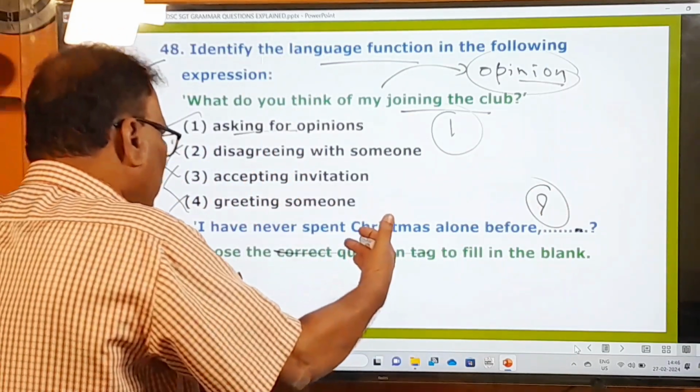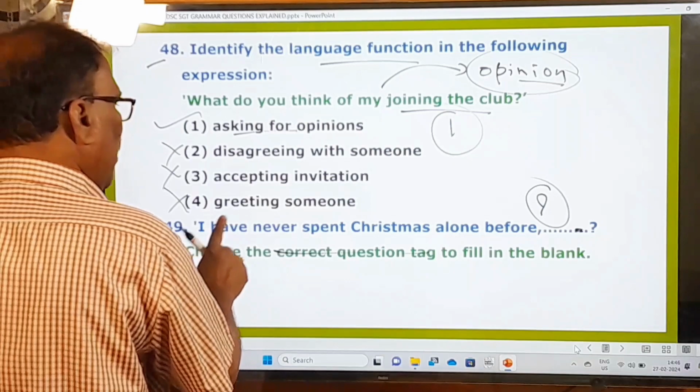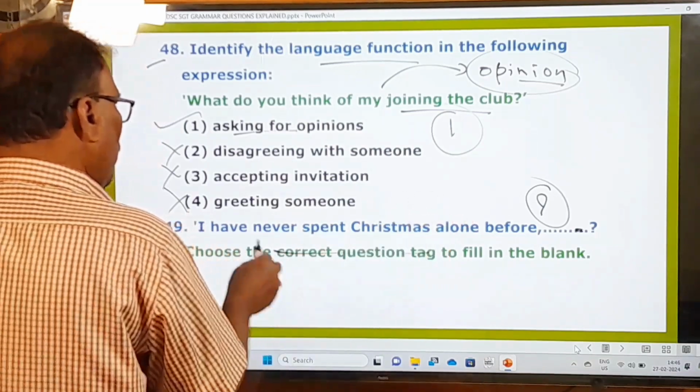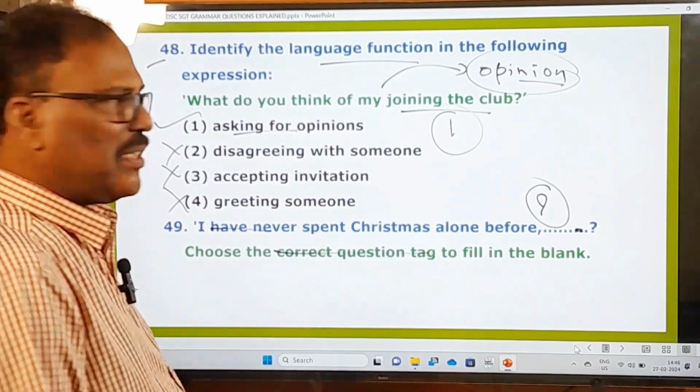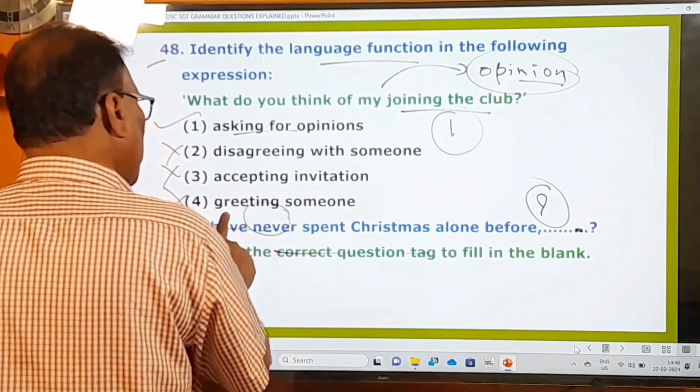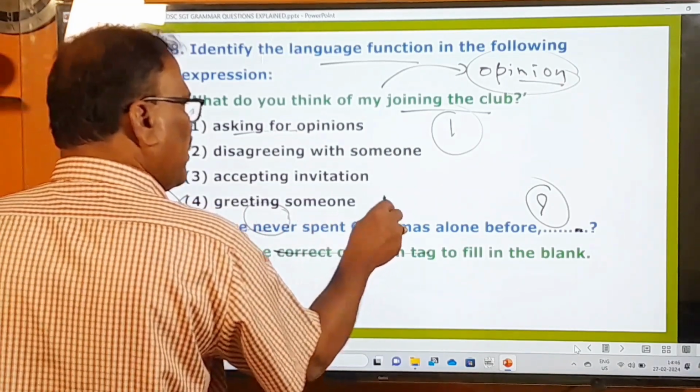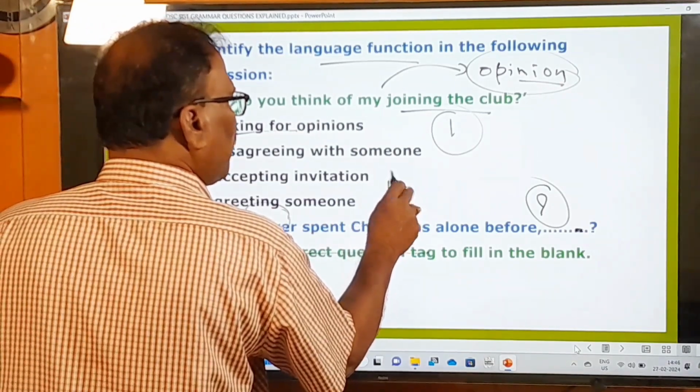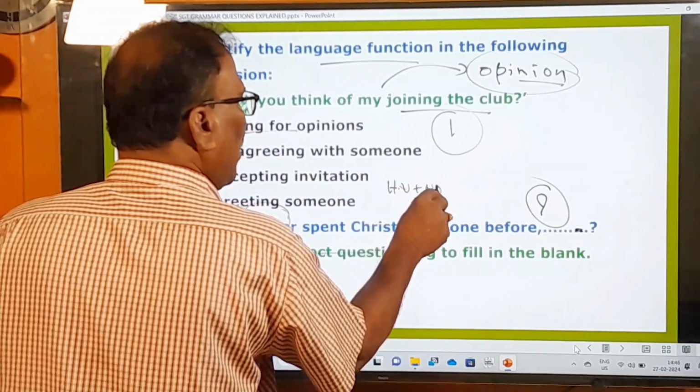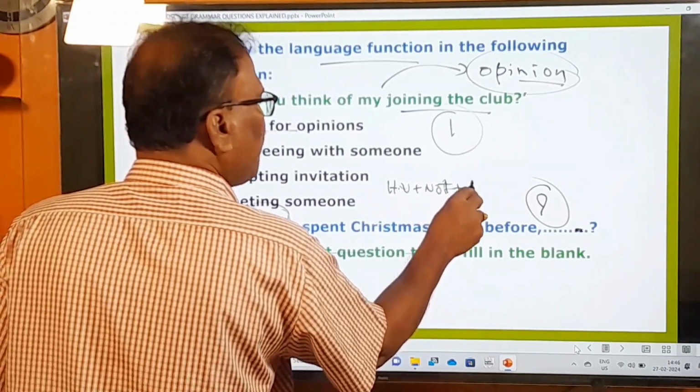But before we see the options, let us look at the sentence. I have never spent Christmas alone before. So this sentence is given in the present perfect and never is also there. So see, if it is a positive statement, you have to use helping verb, helping verb plus not plus pronoun.